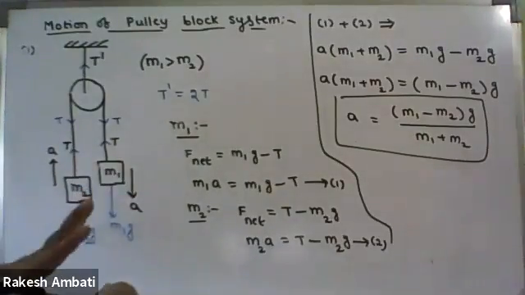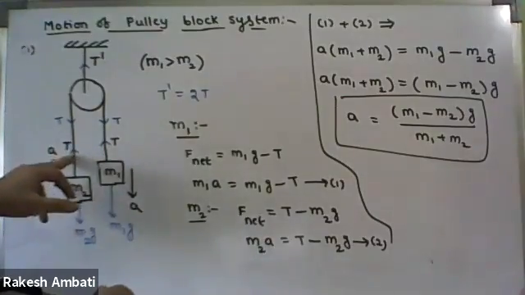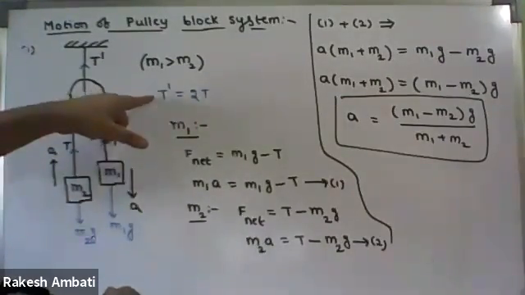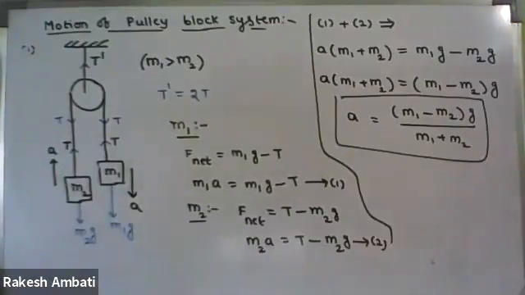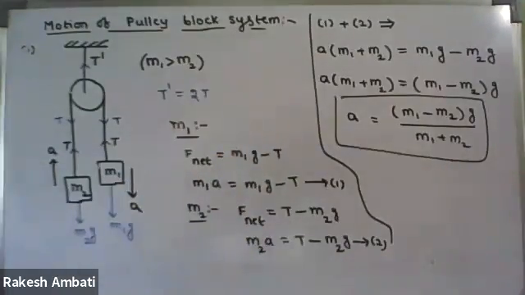So the first question, finding the acceleration, is completed. Next we have to find the T tension force and the T dash tension force. In this question, there is no new point. The only thing is the mathematics, the simplification, we have to do.